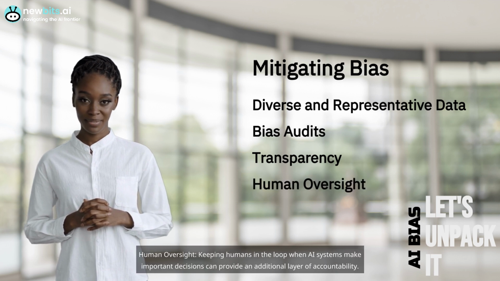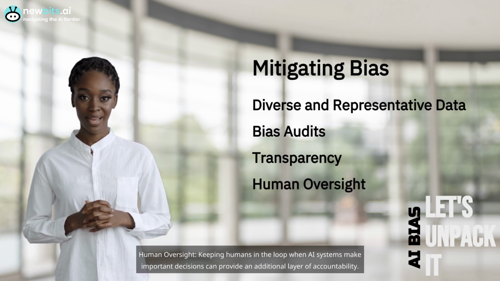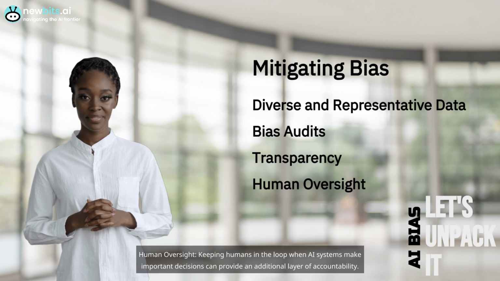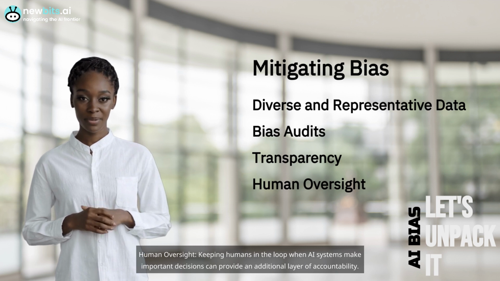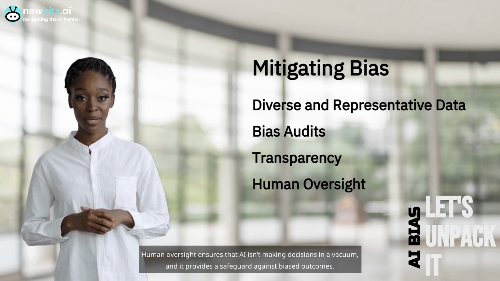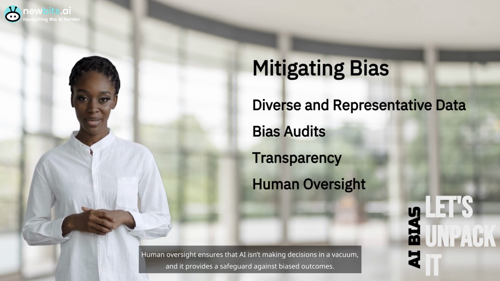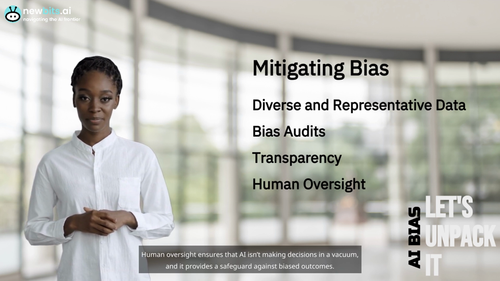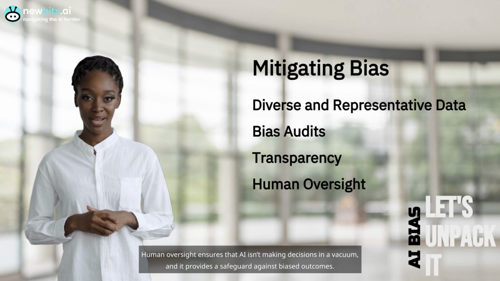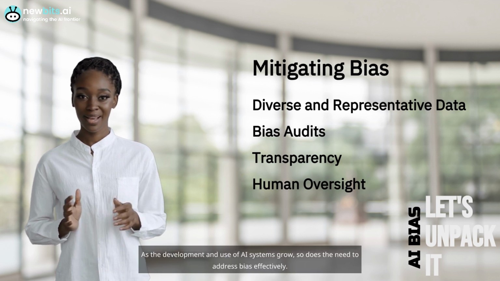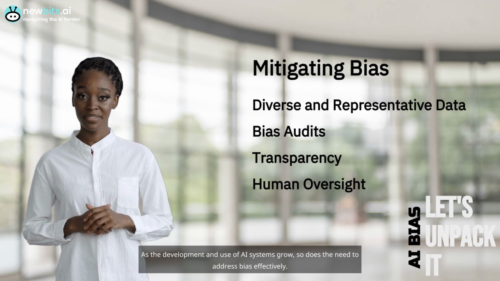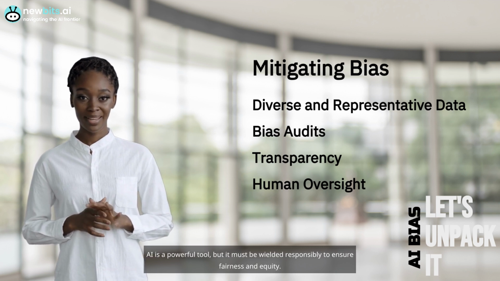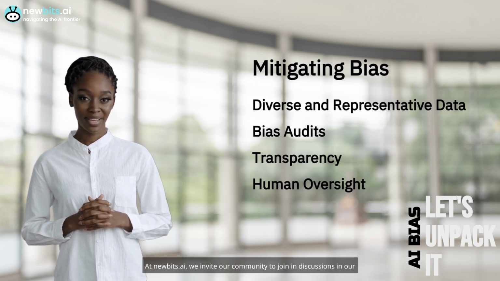Human oversight. Keeping humans in the loop when AI systems make important decisions can provide an additional layer of accountability. Human oversight ensures that AI isn't making decisions in a vacuum, and it provides a safeguard against biased outcomes. As the development and use of AI systems grow, so does the need to address bias effectively. AI is a powerful tool, but it must be wielded responsibly to ensure fairness and equity.